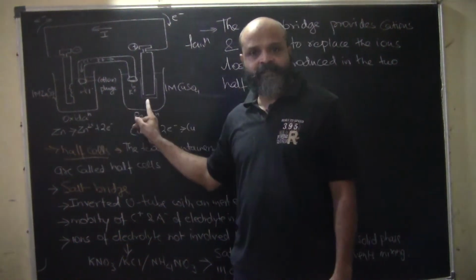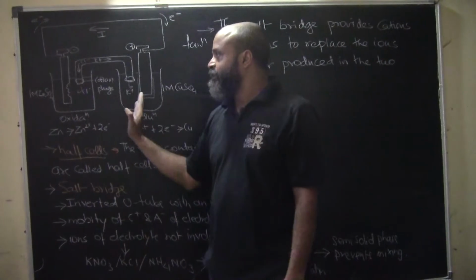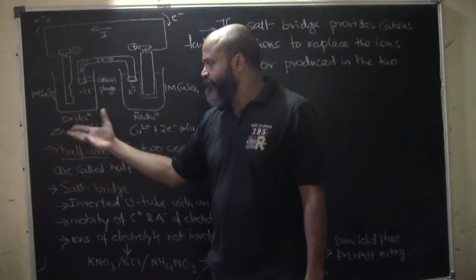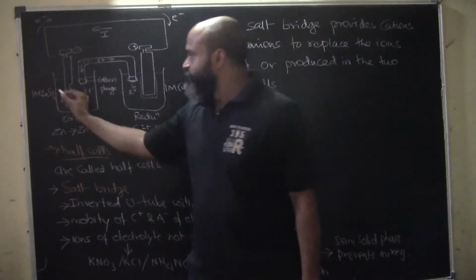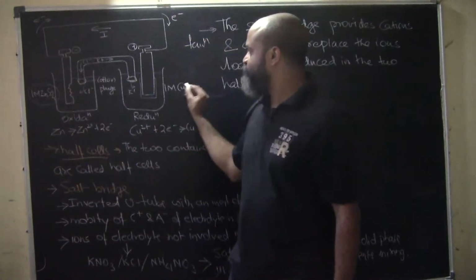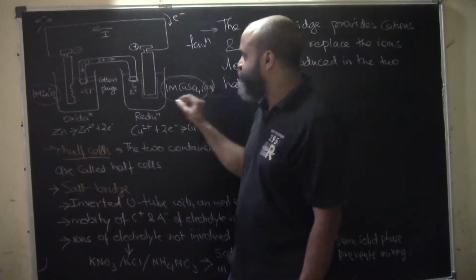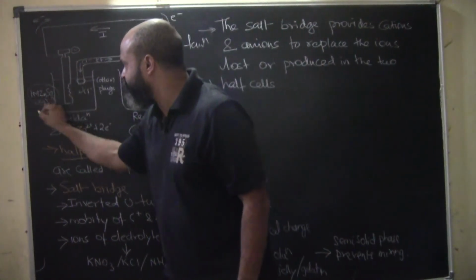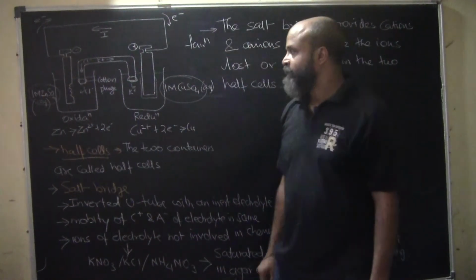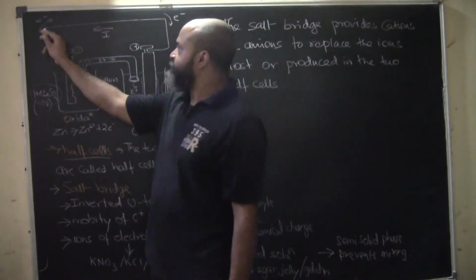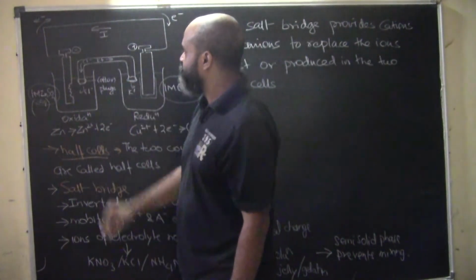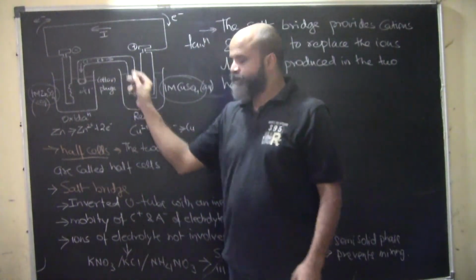It is the galvanic cell, in which in this case we are using 1 molar ZnSO4 here and a 1 molar solution of CuSO4. Both of these are aqueous solutions, and both have the same molarity. Now we are connecting this by a wire, and there is this salt bridge.